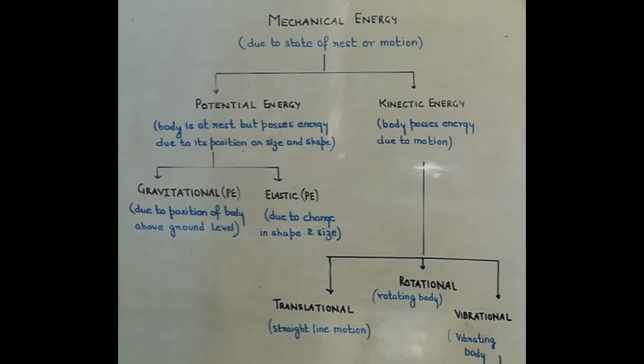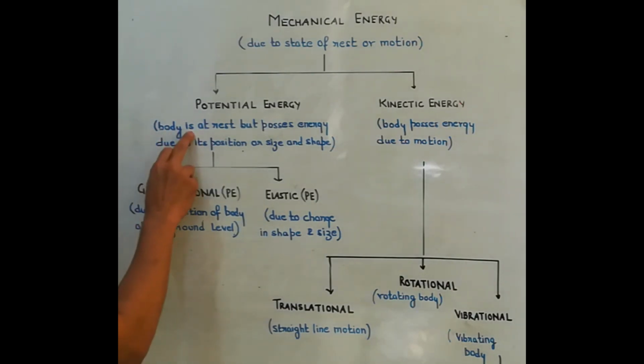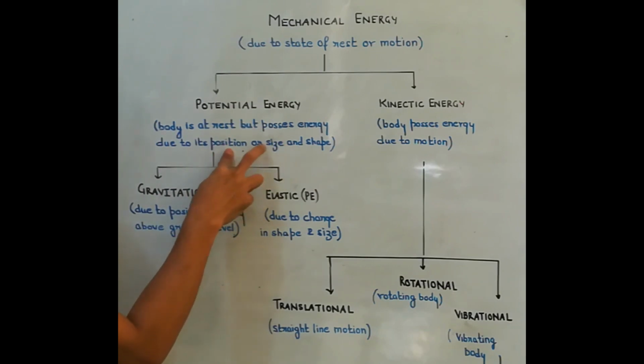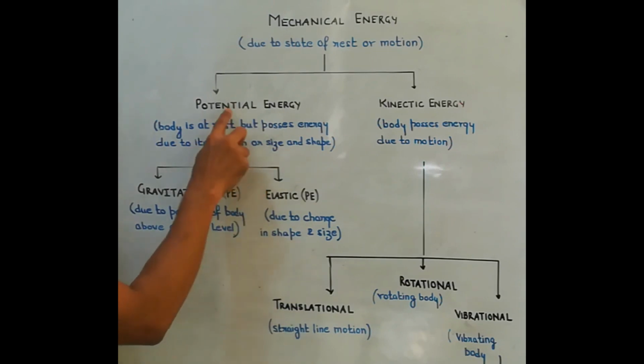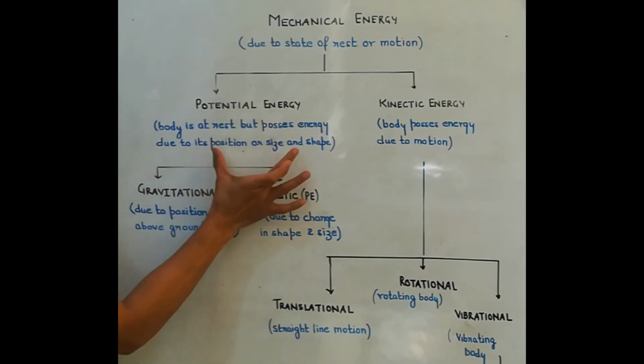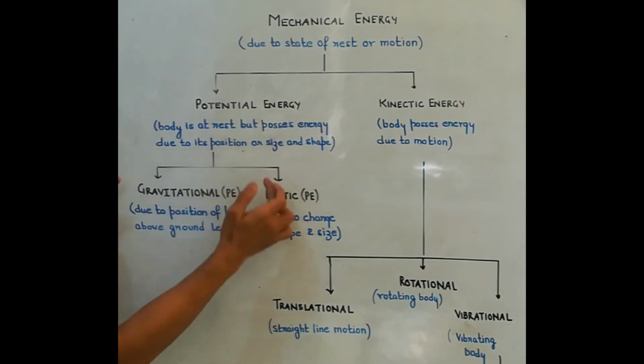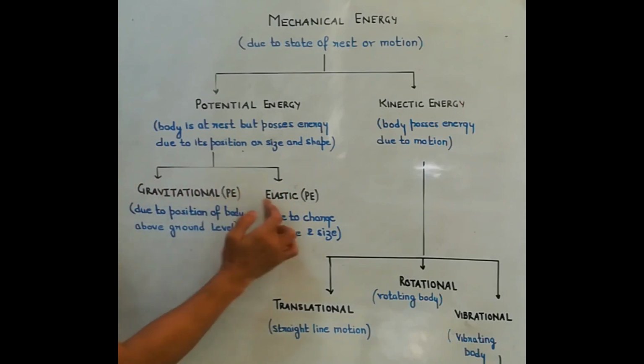Now here we say that the body is at rest but possesses energy due to its position or size and shape. So this potential energy can be further subdivided into gravitational potential energy and elastic potential energy.